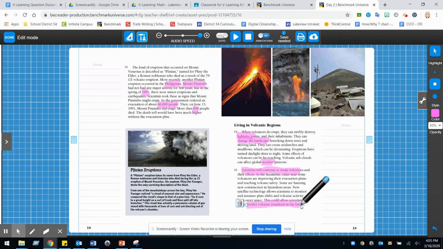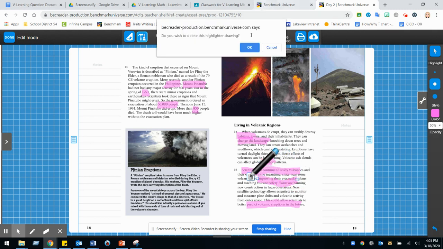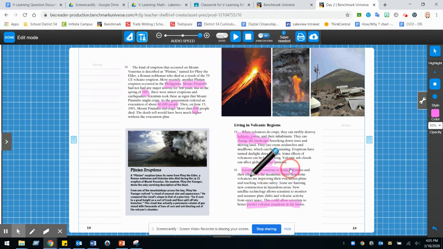And then what else happens to the people that live in volcanic regions? Well, they have to make sure that they are ready for volcanoes. So they are teaching evacuation plans and they're teaching volcano safety. They're banning construction zones. So we just wanted to make sure that we highlight, let's say, improving. Oh, I am not very good at highlighting today. Let's go back and try that again. I need to take my time. Improving evacuation plans. Okay, so that can go with teaching safety.